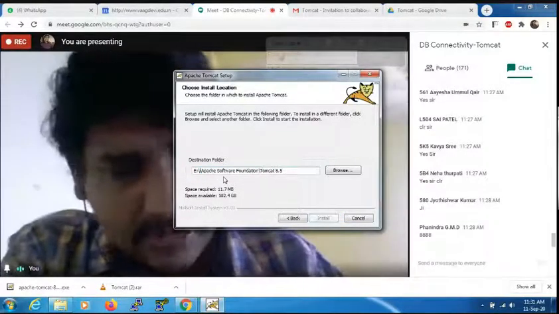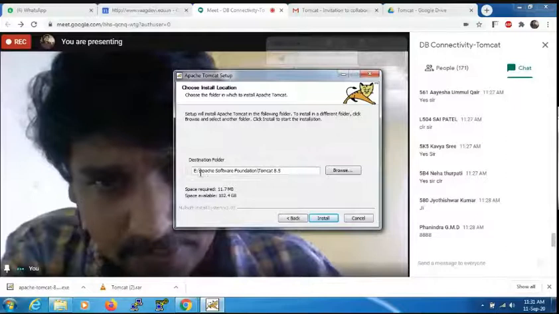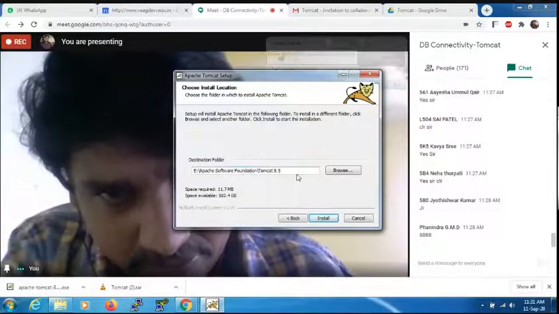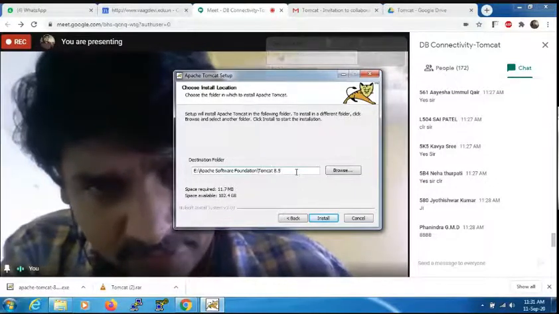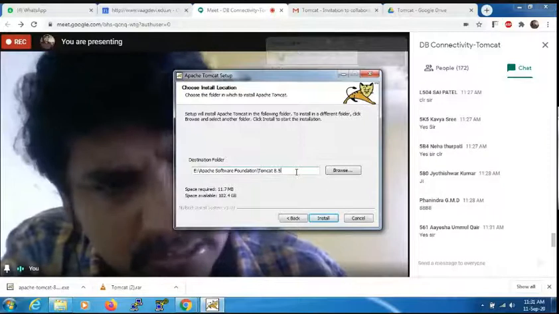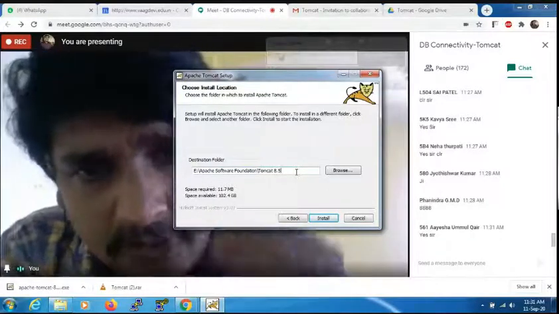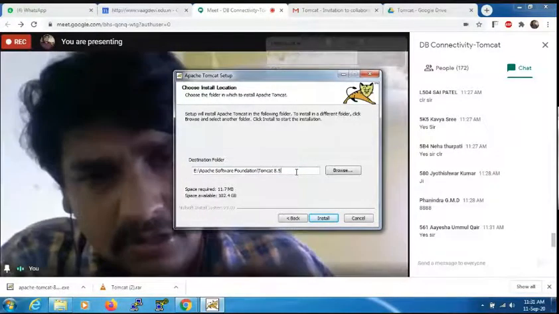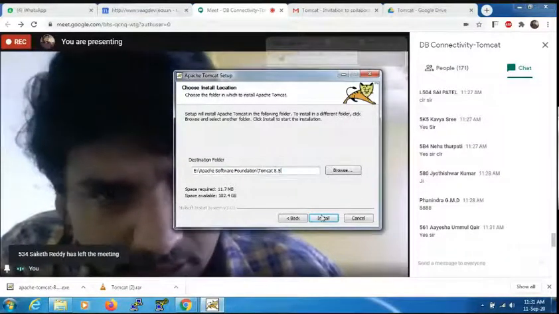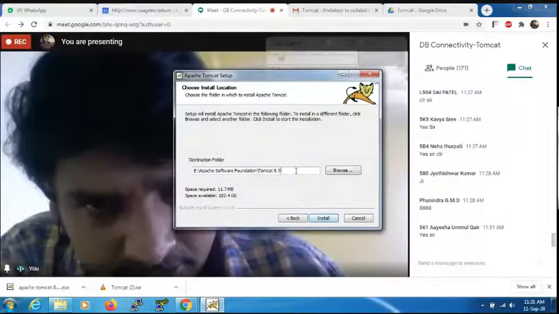Suppose I install in the E drive, Apache Software Foundation, Tomcat 8.5. I hope this is very clear, everyone. If you take the default path, it is not a big problem. By default, it will be installed in the C drive, but you can change it to D or E drive. Just click on install.